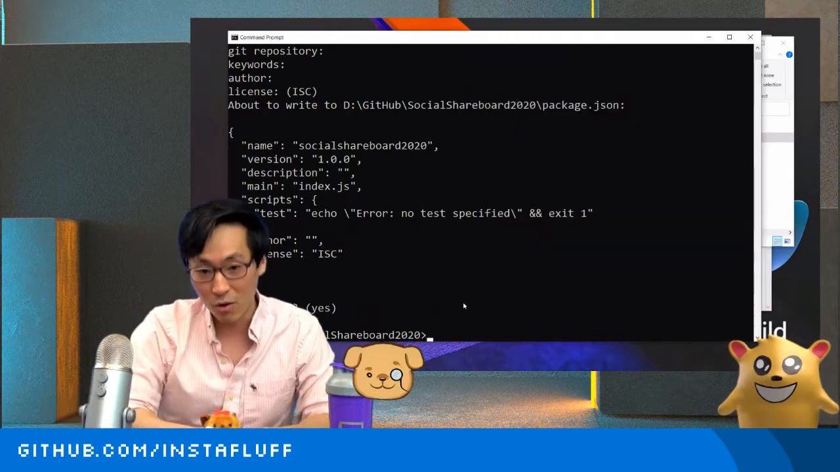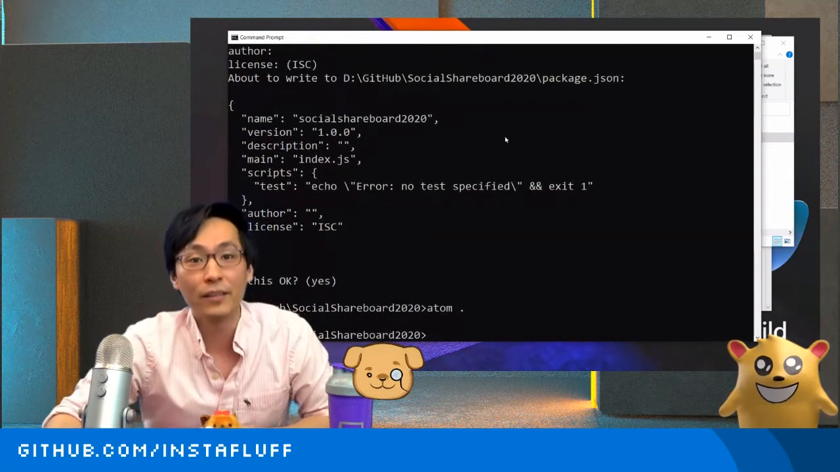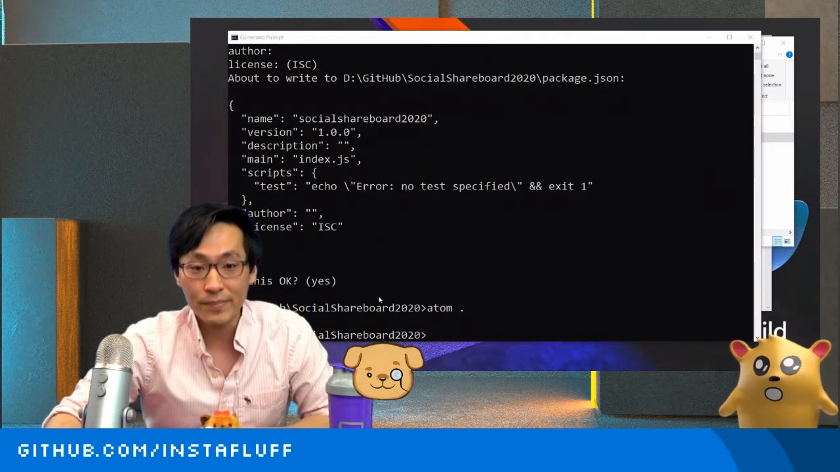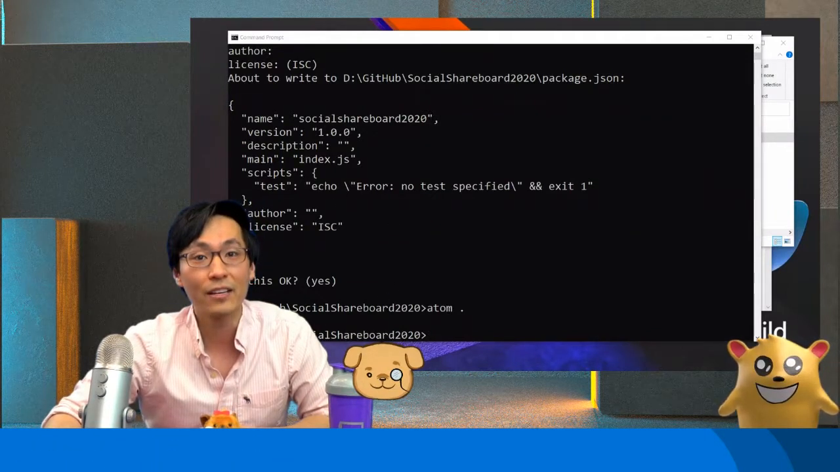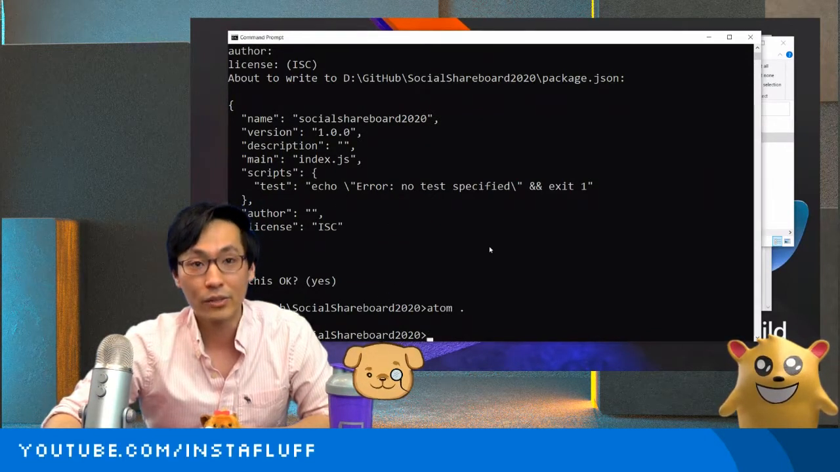Let me open it. We're going to open it in a code editor called Atom. If I type in atom, here we go. It should have opened it.